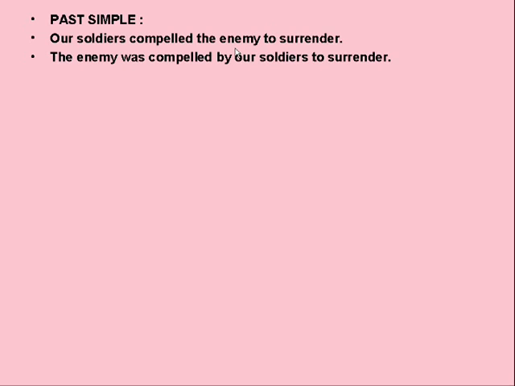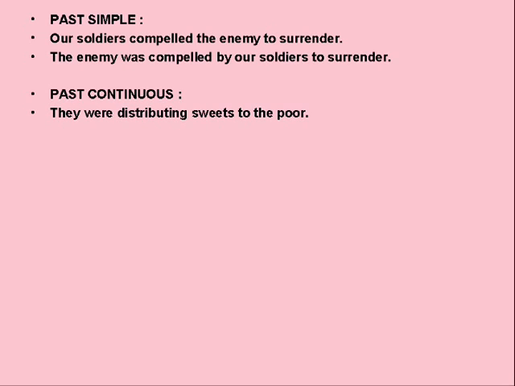Coming on to past continuous. Past continuous means that some action was going on at some time in the past. They were distributing sweets to the poor. In this, they is the subject, poor is the object, and the poor were receiving the sweets. So now the passive of this verb will be, the poor were being distributed sweets by them.